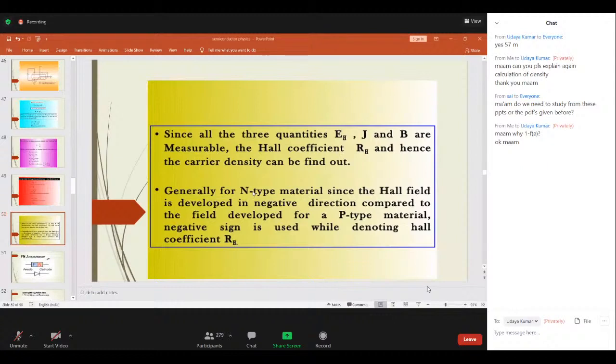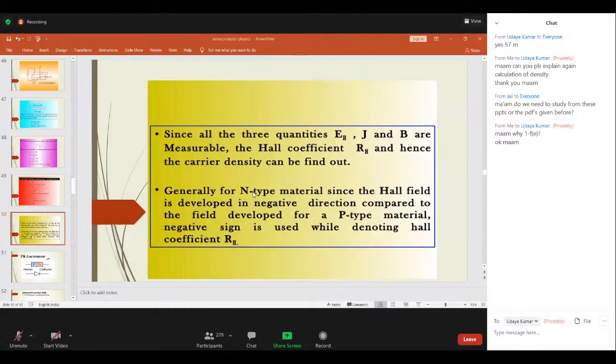Got it now? So the main aim of this Hall voltage is, how will you write whenever you get this Hall voltage question in the examination? First write the definition, draw the diagram and explain what is exactly happening in that and what is the use or the application of Hall effect, and then go for the derivation part.